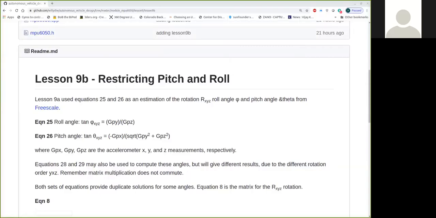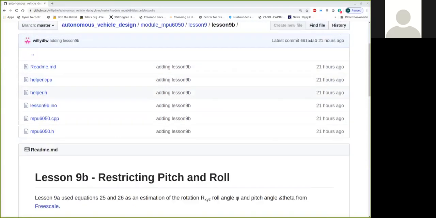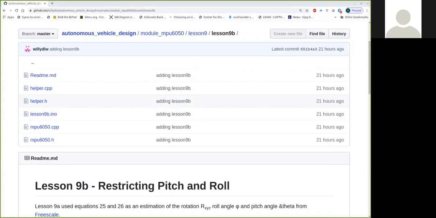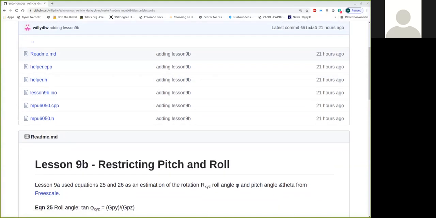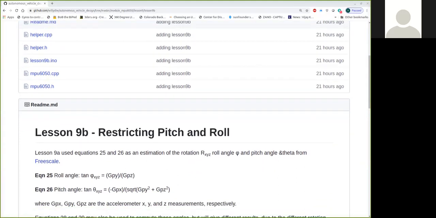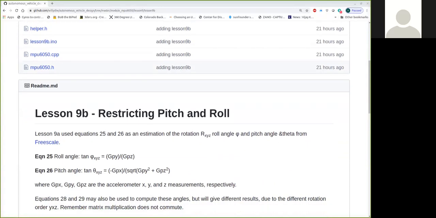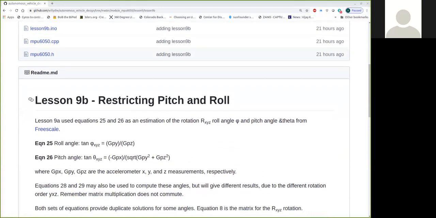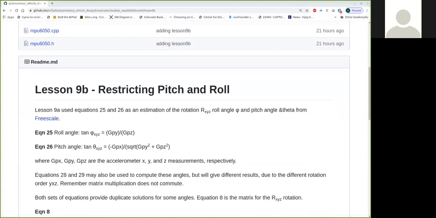All right, here we are in lesson 9B. This is again on the MPU 6050 module. We've been working with pitch and roll angle and the accelerometer, and just talked about the difference between atan and atan2. I want to follow up lesson 9A with what's in the Freescale data sheet, the application notes about restricting pitch and roll.